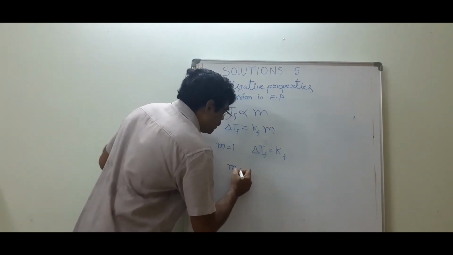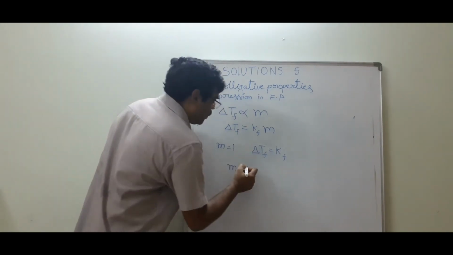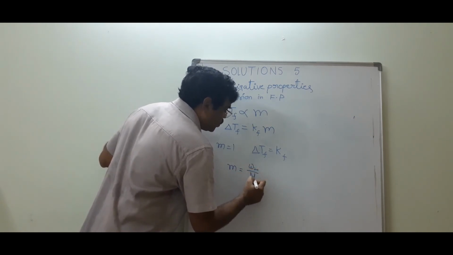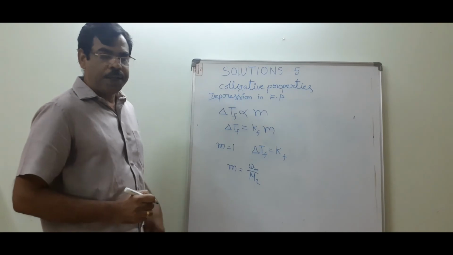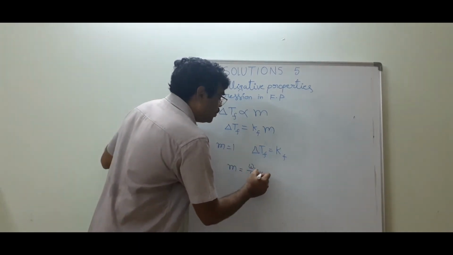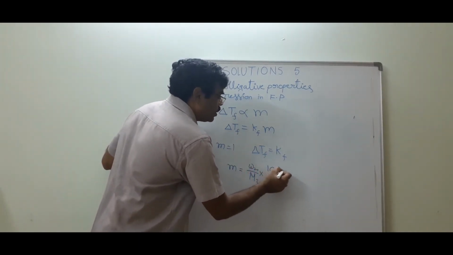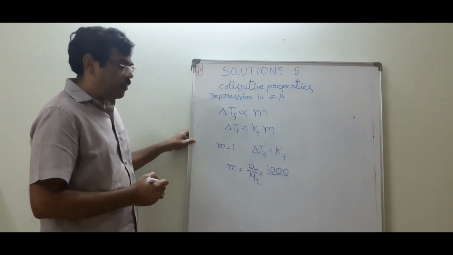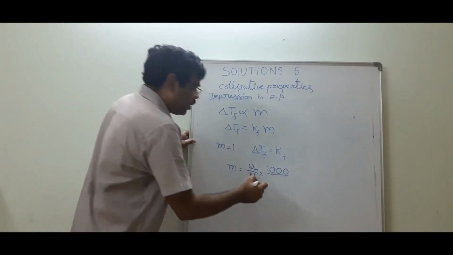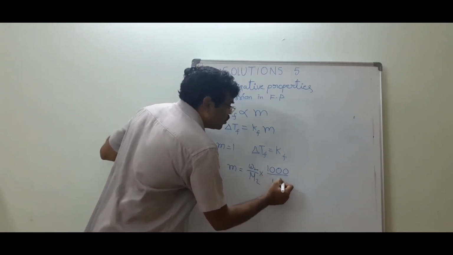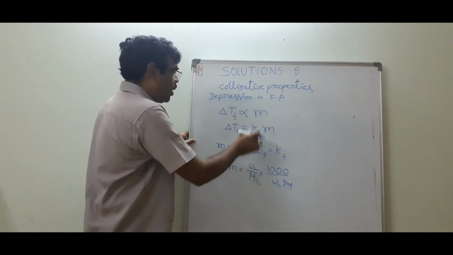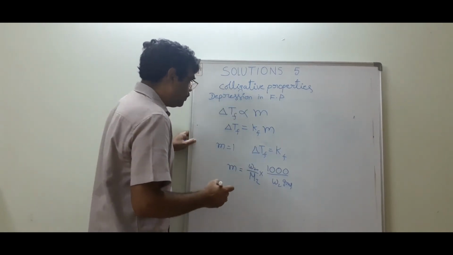Molality is equal to the number of moles of solute, W2 by M2, in 1 kg of solvent. Generally we take the solvent weight in grams, so 1000 by the solvent weight W1 in grams. Substitute these values in the above equation.